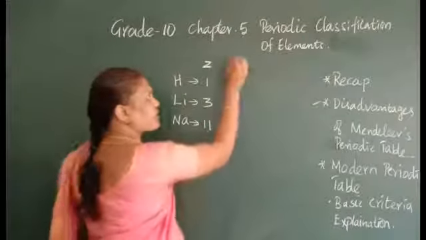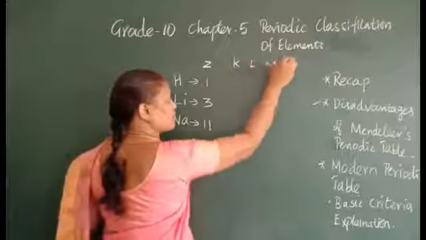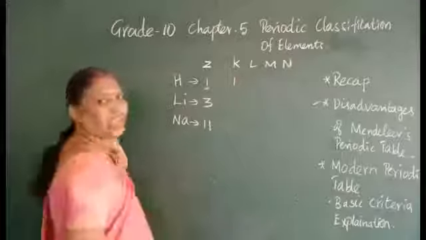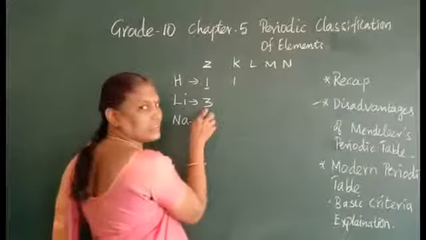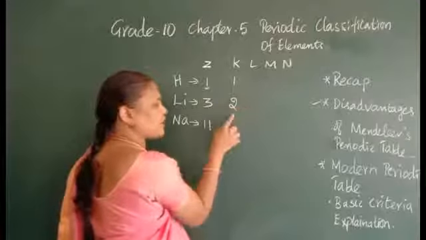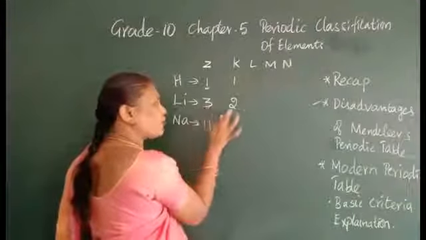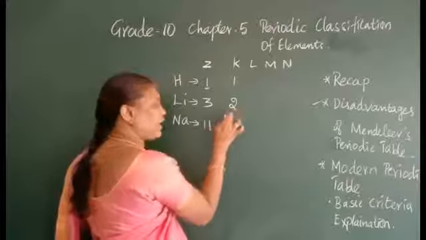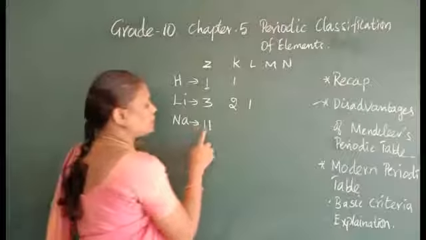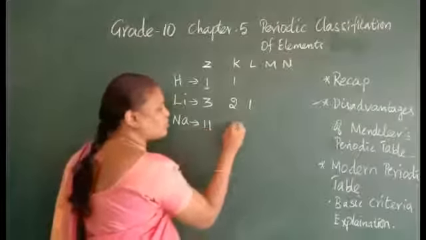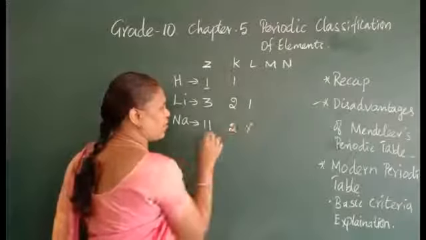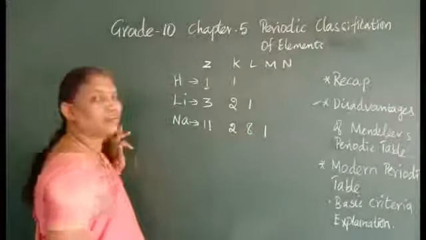How can you arrange the electrons? See here only one electron is present, so it will be in the K shell. Lithium has 3 electrons. So how can we fill it? We studied this in 9th standard. Again I will recall, only 2 electrons can be in the K shell. Remaining how many will be there in the L shell? 1. And here 11 electrons. So 2 electrons in K shell, 8 electrons in L shell, and 1 electron in the M shell.